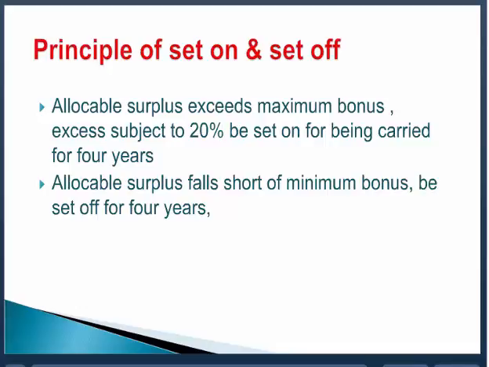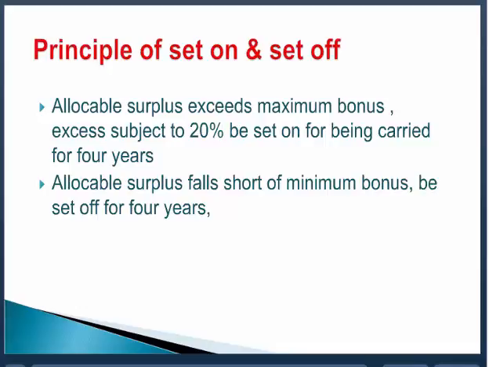So what is the set on? When the allocable surplus exceeds 20% of the maximum bonus, then another 20% of the salary and wages you can transfer as set on, and this can be used for 4 years. Similarly, if the allocable surplus is falling short of the minimum bonus, then it can be set off and it can be used for 4 years. I will give an example to illustrate the allocable surplus and the set on and set off.